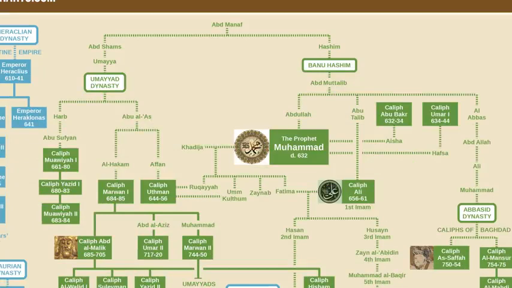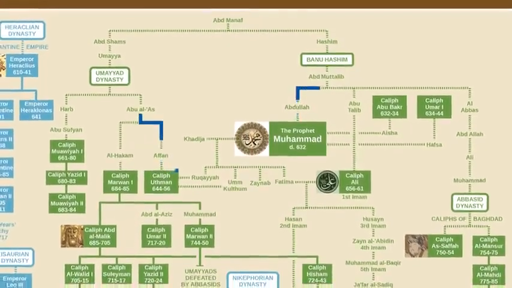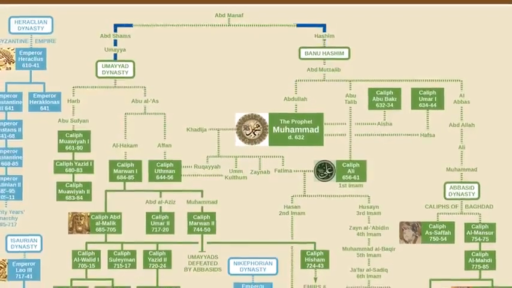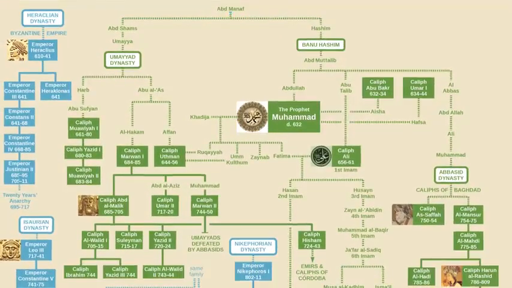When Umar died by assassination, a committee of 6 was formed to choose the next caliph. The person chosen was Uthman, who I mentioned earlier as a son-in-law of the Prophet. He was also Muhammad's third cousin once removed. You can see here that both the Umayyads and the Banu Hashim descend from the same ancestor. During the rule of Uthman, the copy of the Quran made by Abu Bakr was used to create a new standardized copy upon which all further copies of the Quran have been based.